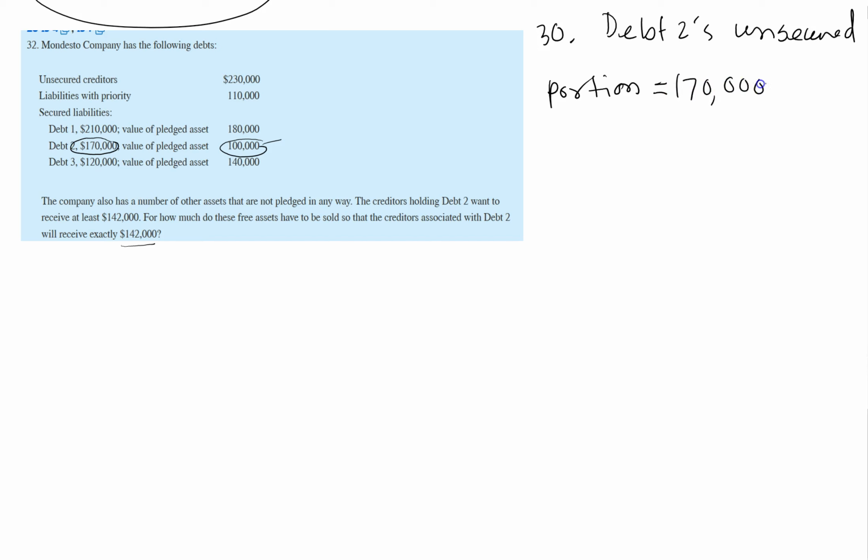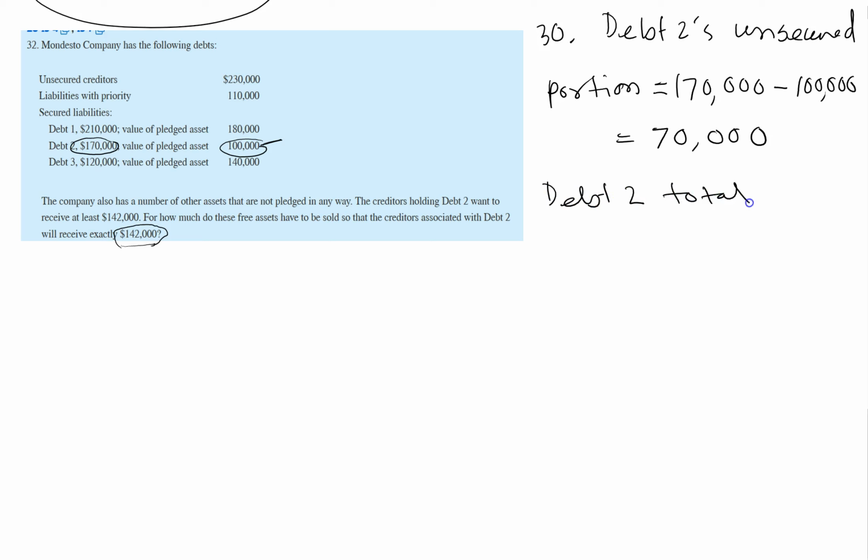So now we have to check the total amount that debt 2 group creditors actually want. This is our unsecured portion. The problem says that debt 2 creditors want $142,000 in total, and of course they will get $100,000 from the pledged assets. So they want to get the remaining $42,000 from this unsecured portion.